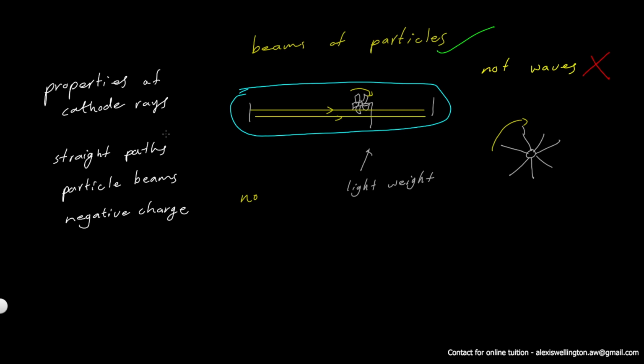These were the conclusions they were able to gather by doing different experiments using the Crookes tube. And also they did some other adjustments, other changes to the Crookes tube as well, such as changing the metal used to make this cathode material.